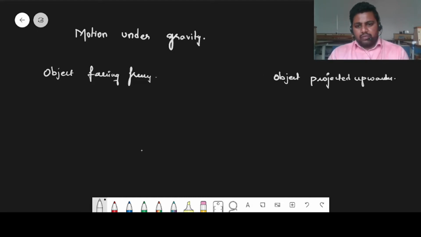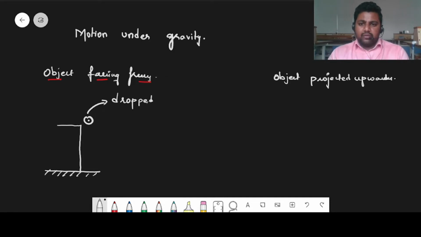Now, for an object falling freely, we are going to consider an object at a particular height that is being dropped. If an object is being dropped, the initial velocity we give it from our side will be 0.